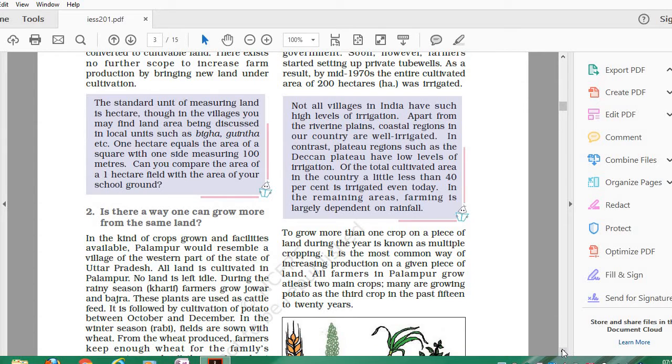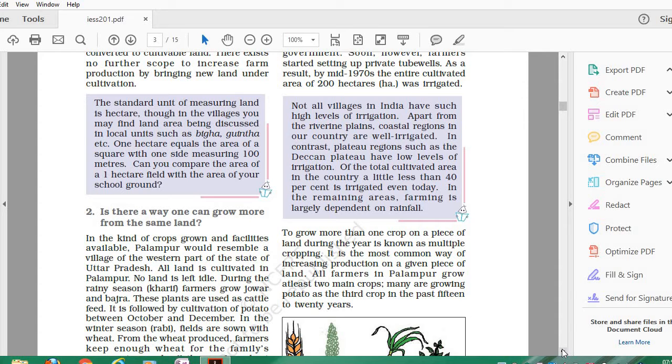Surely everyone wants more productivity. Even you guys want to study less and get more marks. In the same way, is there any way one can grow more from the same land? You must have already read about Kharif and Rabi crops. Crops which are grown by farmers during the rainy season come under Kharif.